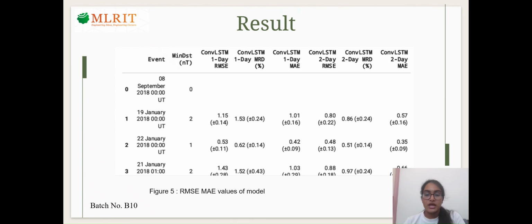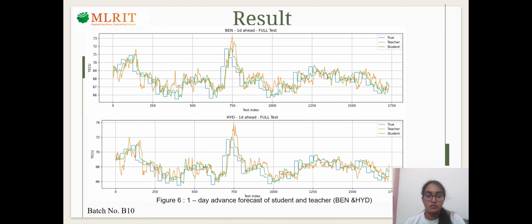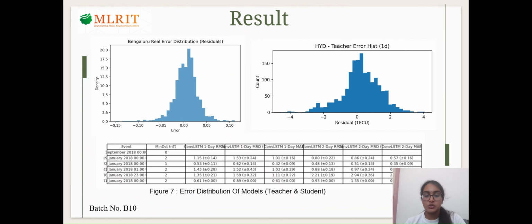This table shows RMSE and MAE values, the performance of the convolutional LSTM model on different days. These are the graphs comparing actual, teacher and student model predictions for one day forecast. This image shows error distribution plots showing how prediction errors are spread for teacher and student models.